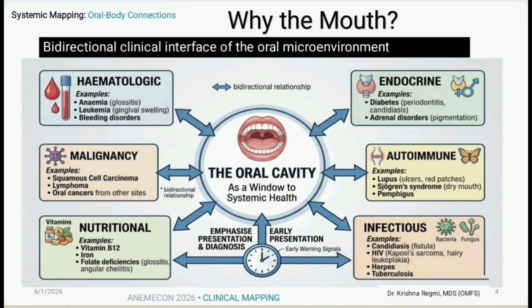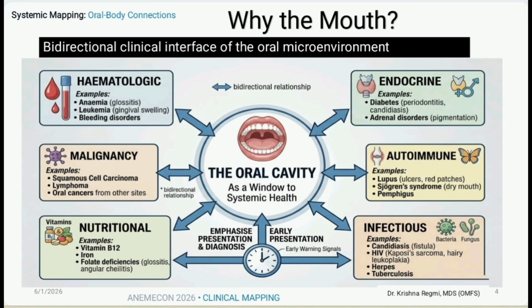This is why the mouth matters. It means there is systemic mapping, an oral biology connection between systemic health and your oral health. There is a bidirectional clinical interface of the oral microenvironment.